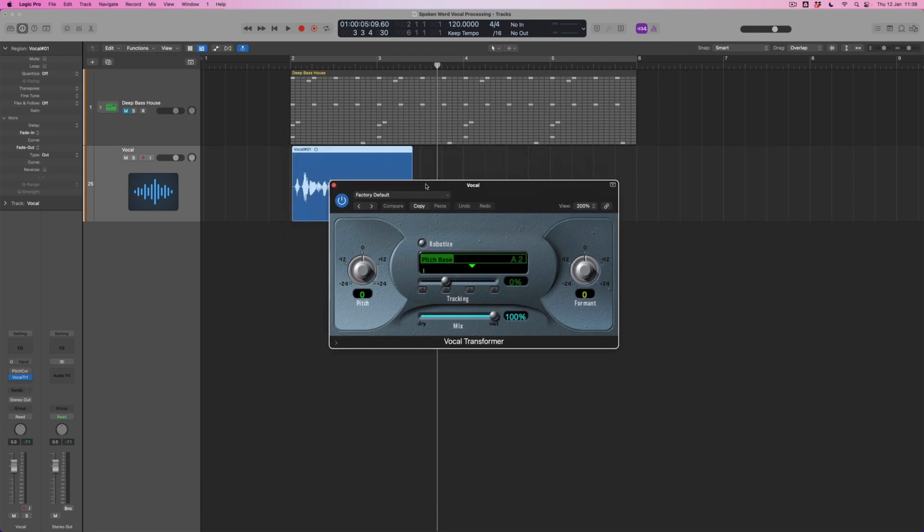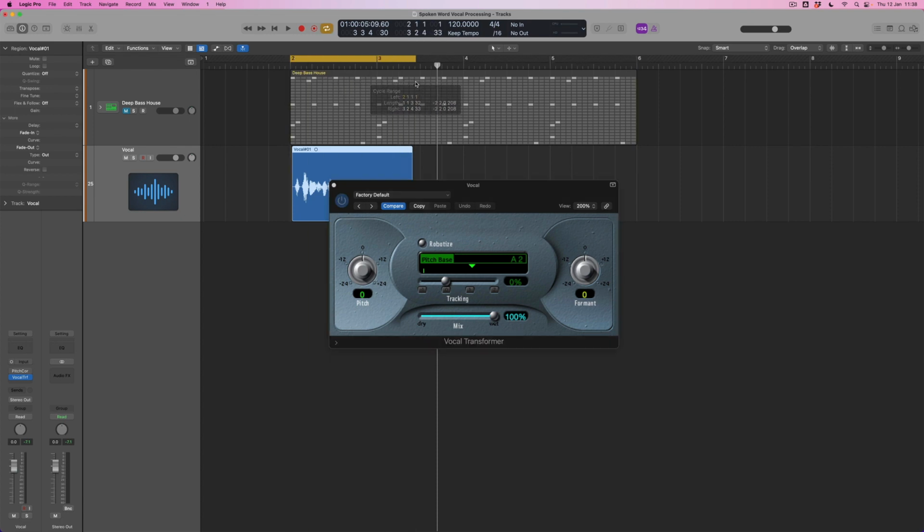Now this is a little bit more like Soundtoys' Little AlterBoy. What we've effectively got is a plugin which allows us to change two things. Firstly, overall pitch, and at the same time, formant. So what is a pitch change? Well, that's straightforward. If I press play on this phrase, and let's put a little loop around it for a moment, we can adjust pitch, and I think we'll hear it changing in ways we're expecting.